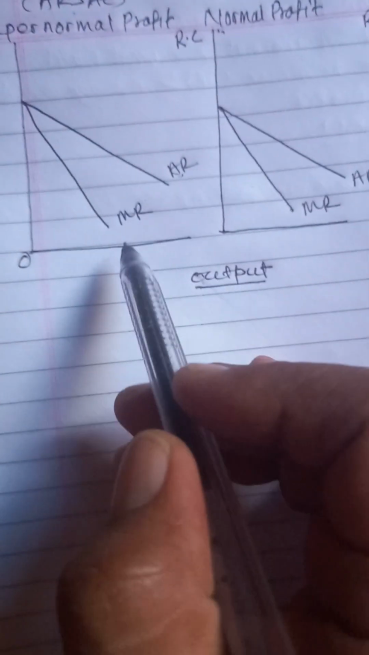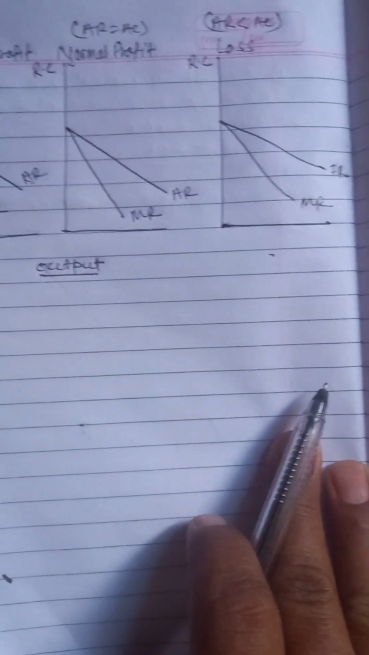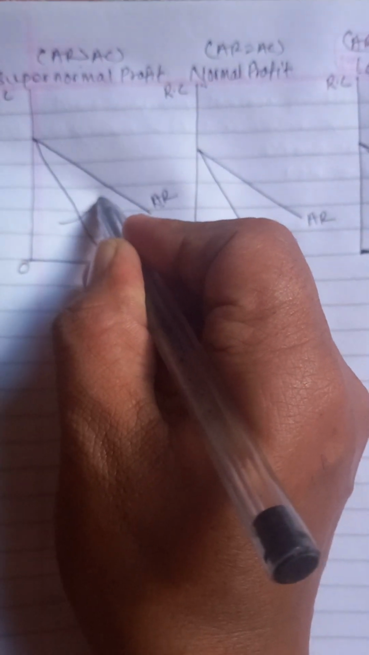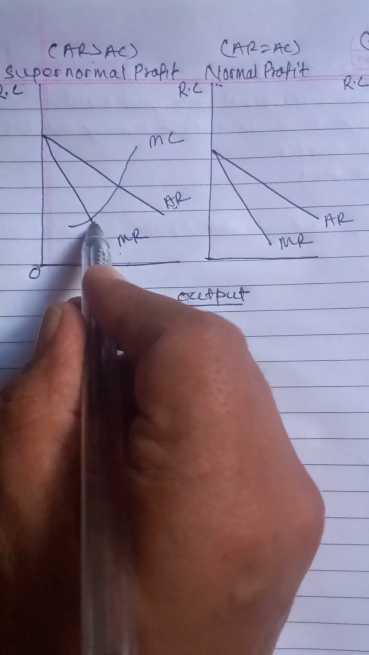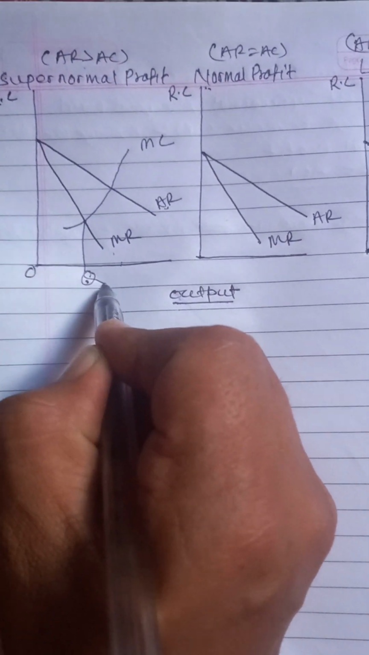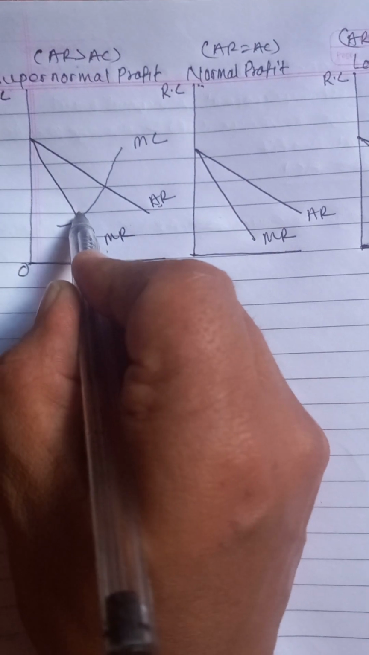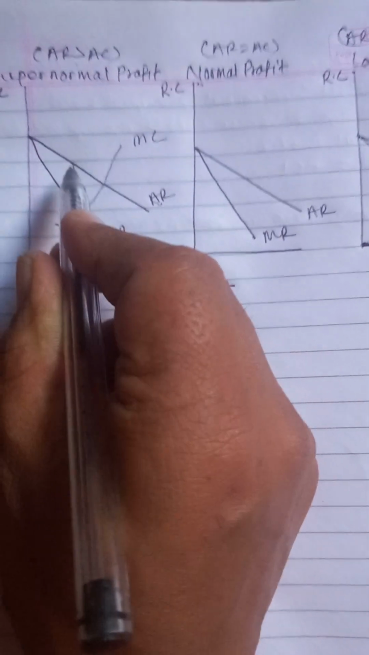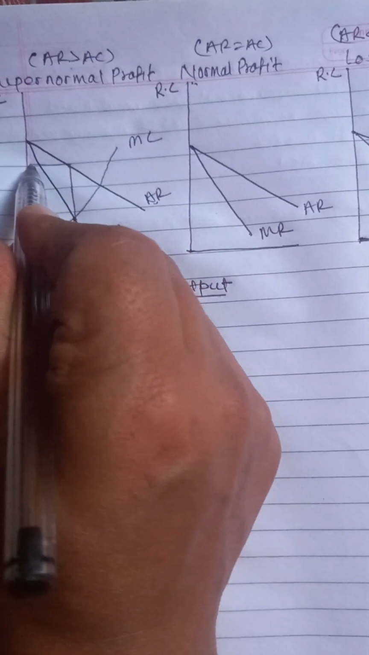This is the AR curve and the MR curve. These are the same as in all markets. Then we decide the output of the firm where MC will cut MR from below. This is the MR curve cut by MC. MC cuts here, and the output is determined here. This is the output produced by this firm with excess profit, and the price of the firm will be determined as per the AR, so this is price P.